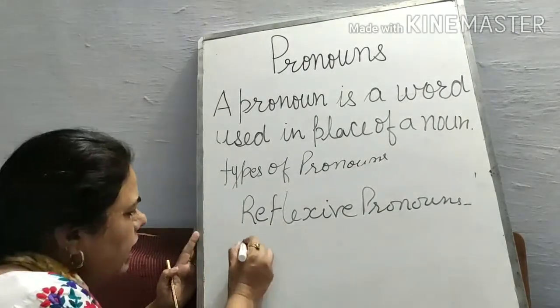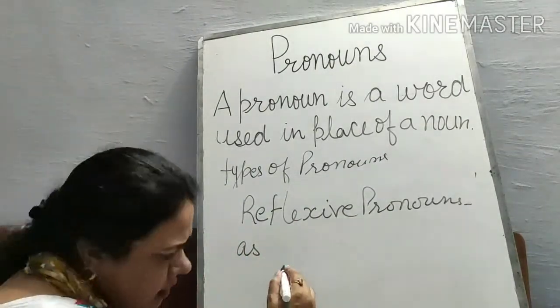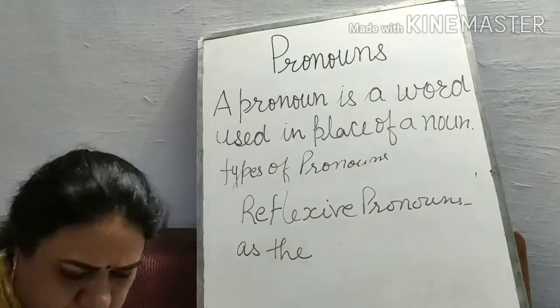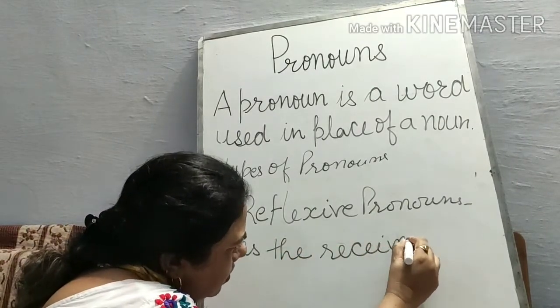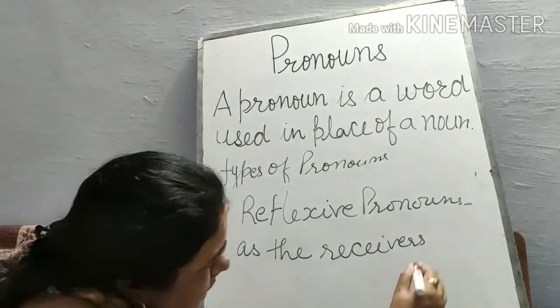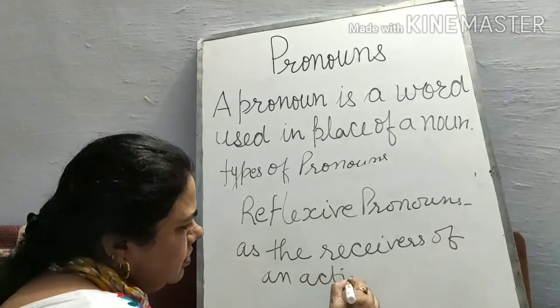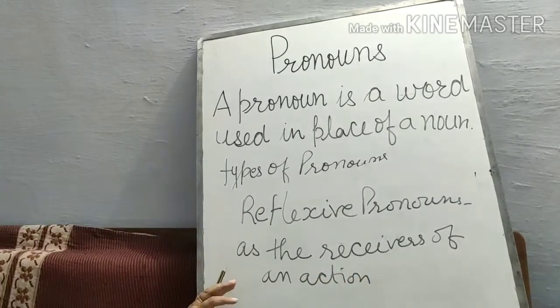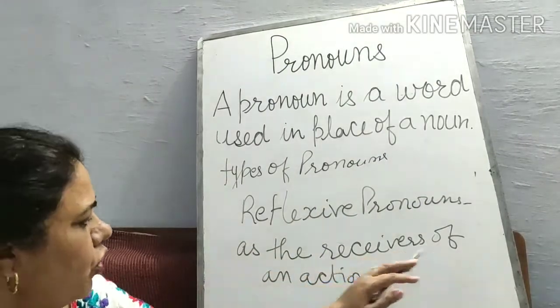Pronouns are used as the receivers of an action. For example, reflexive pronouns are used as the receiver of an action.